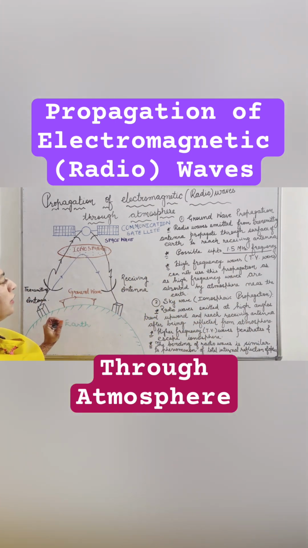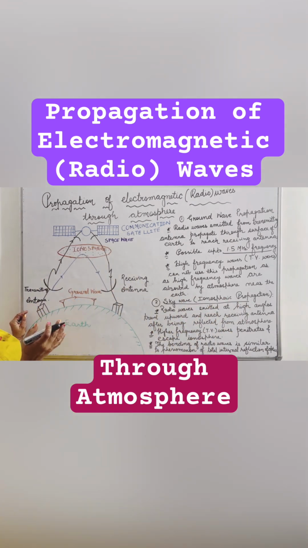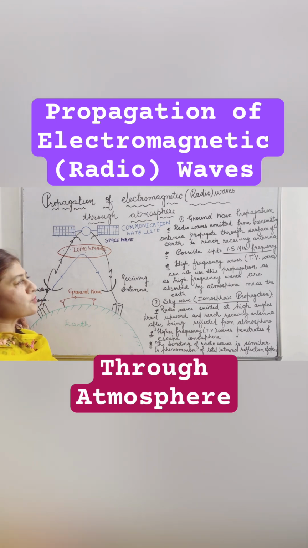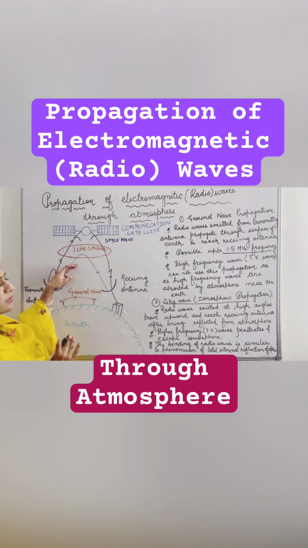The second is the sky wave or the ionospheric propagation. In this, the transmitting antenna will send the waves at higher angles, and they will be reflected from the ionospheric particles. These atmospheric particles are ions. That is why the word ionosphere is given to that. After being incident on them, these ionospheric particles reflect the waves towards the receiving antenna.